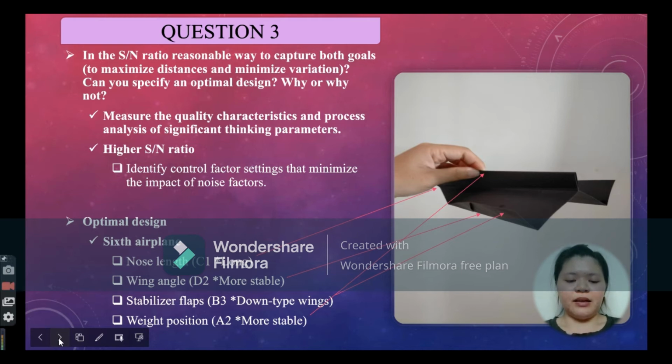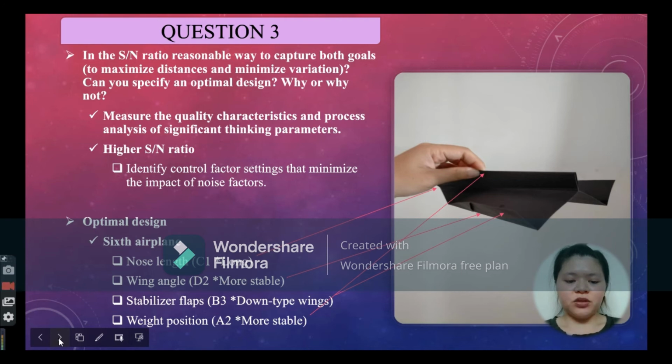Wing angle is at D2, which is stable compared to D1 and D3. Stabilizer flaps are at B3, or wings that are down type, indicated stable, and weight position is at A2, more stable compared to A1 and A3.